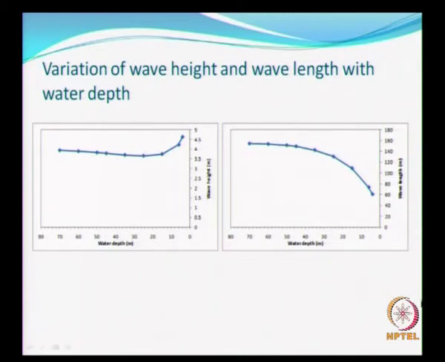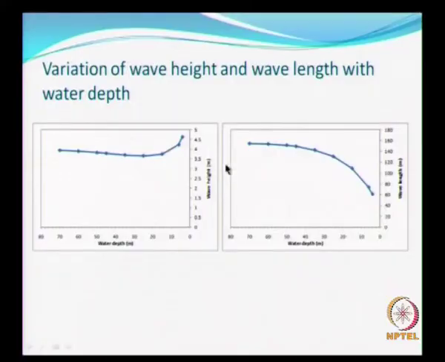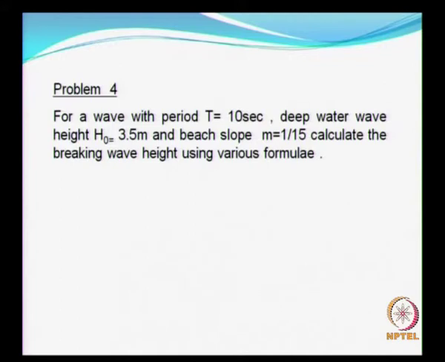And in this figure, the right hand one, the variation of the wavelength is shown for the above problem, that is, as you go towards the shore the wavelength is going to decrease. So these two phenomena we have examined.